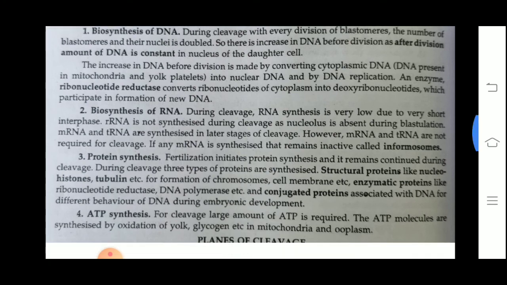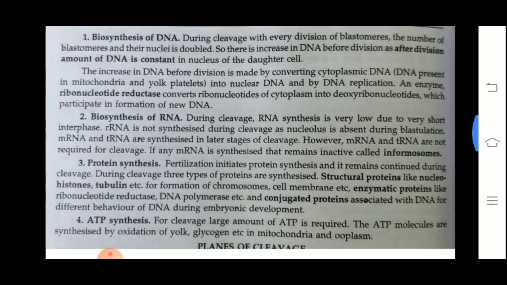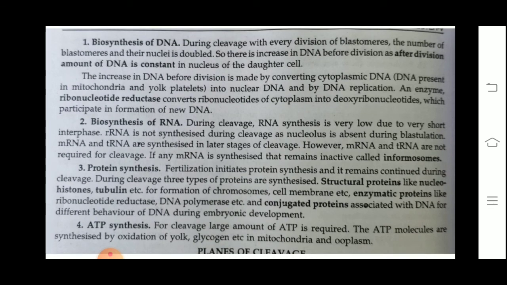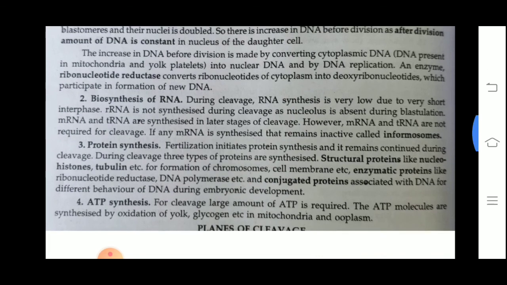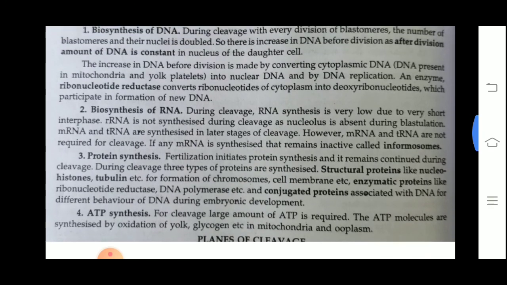And there is also an enzyme, ribonucleotide reductase, that converts the ribonucleotides of the cytoplasm into deoxyribonucleotides. And this deoxyribonucleotide, as we know, is used for the formation of more and more DNA. We have observed that the nuclear cytoplasmic ratio, the nuclear ratio, that means DNA, increases a lot in the developing zygote.